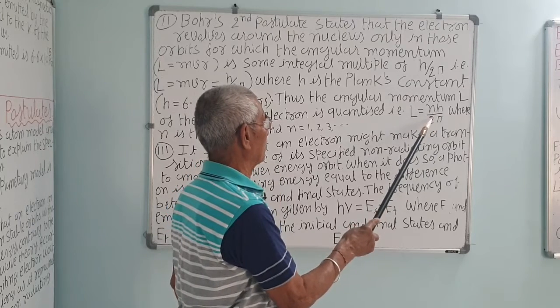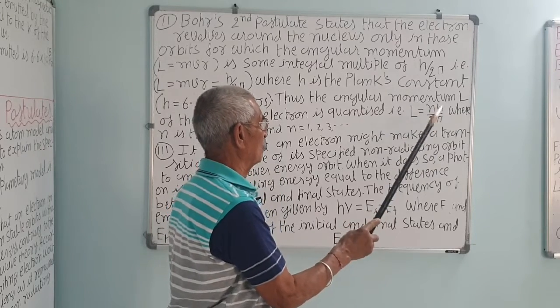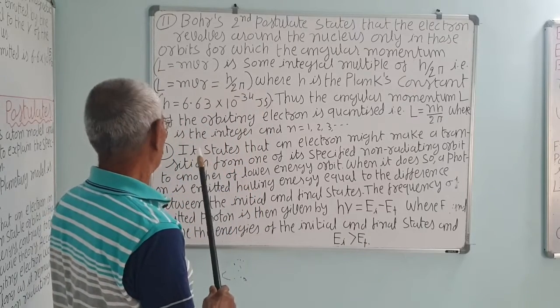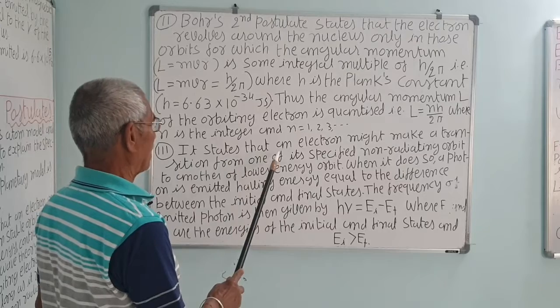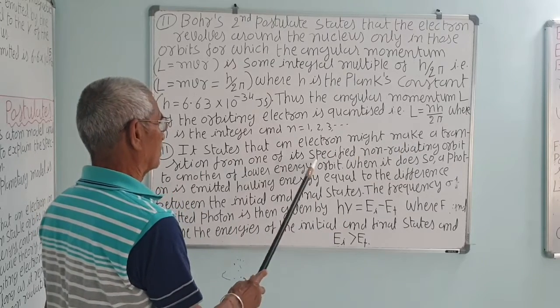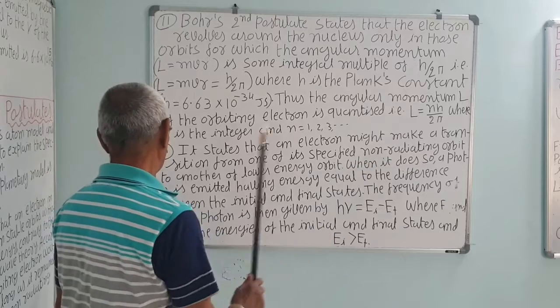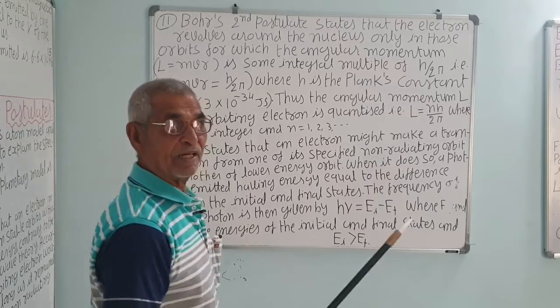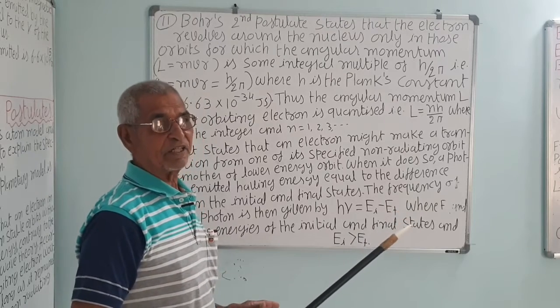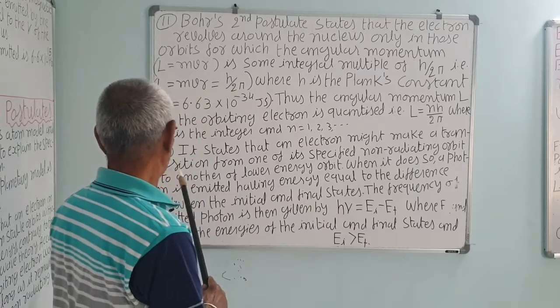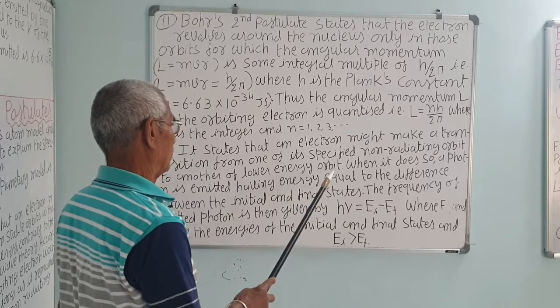Third orbit 3h upon 2 pi, and so on. Bohr's third postulate states that the electron might make a transition from one of its specified non-radiating orbits to another orbit of lower energy. So, energy is emitted only when it jumps from one non-radiating orbit to another orbit, correct?